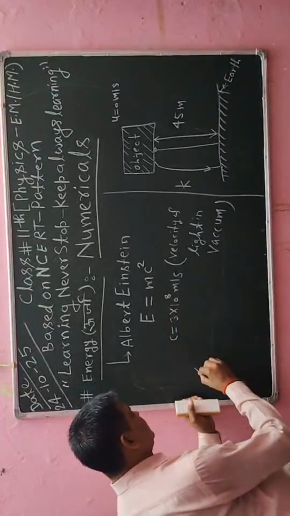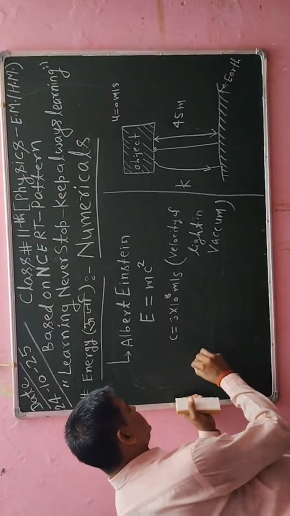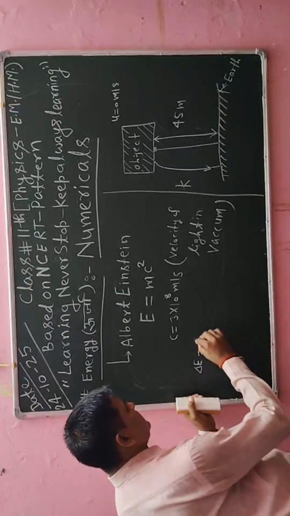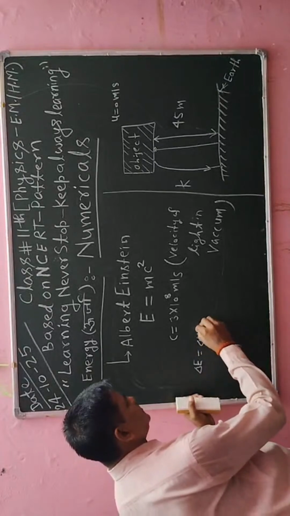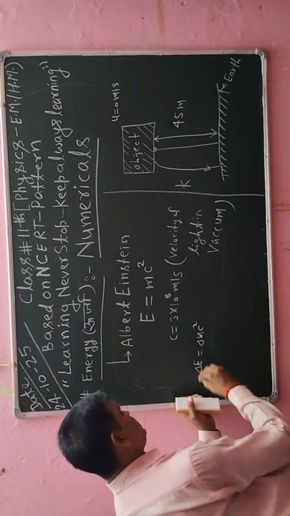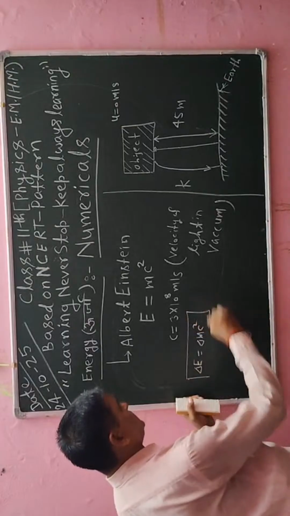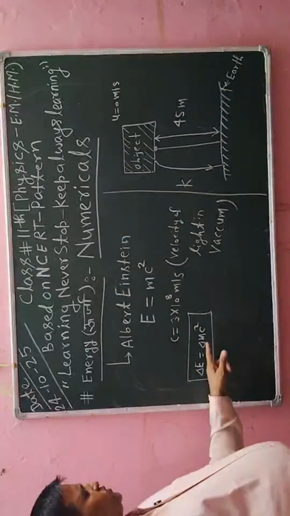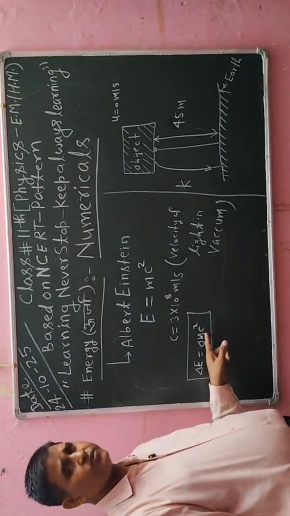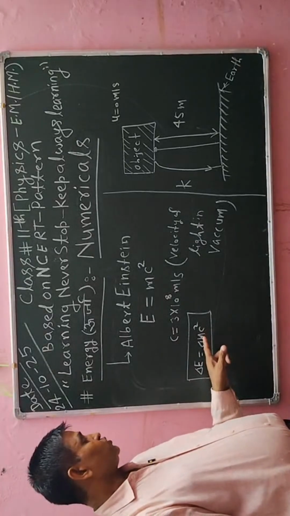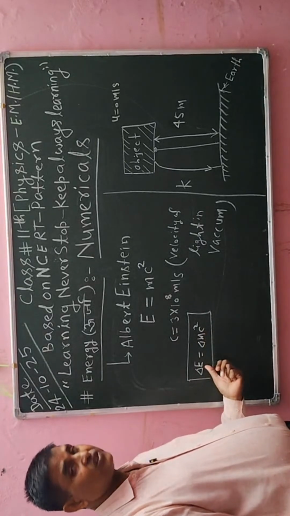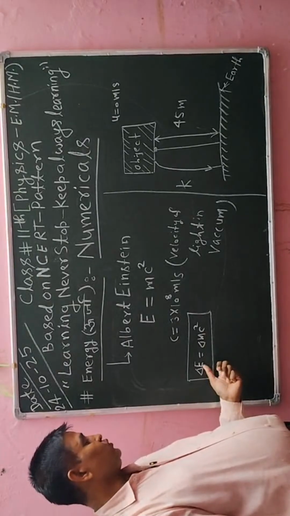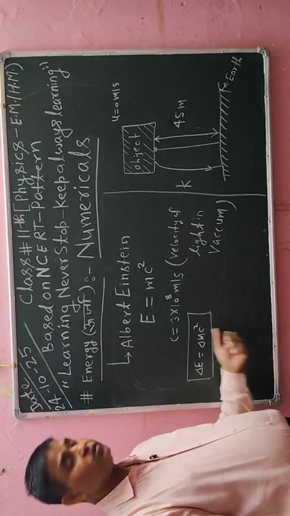In that case, I can write delta E is equal to delta m into c square. This is also the energy, but due to explosion, the mass of that object will change. So mass will change, it means that energy will change. So delta E is equal to delta m into c square.